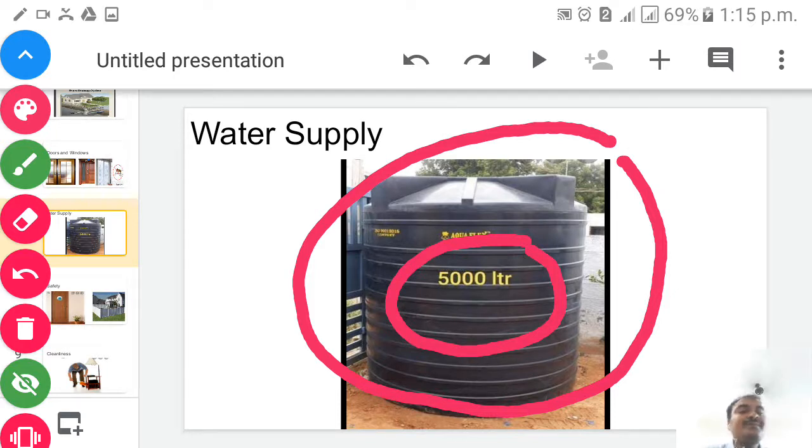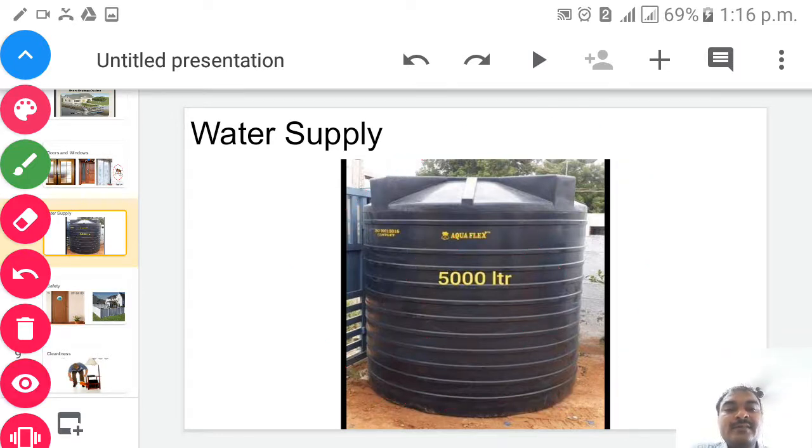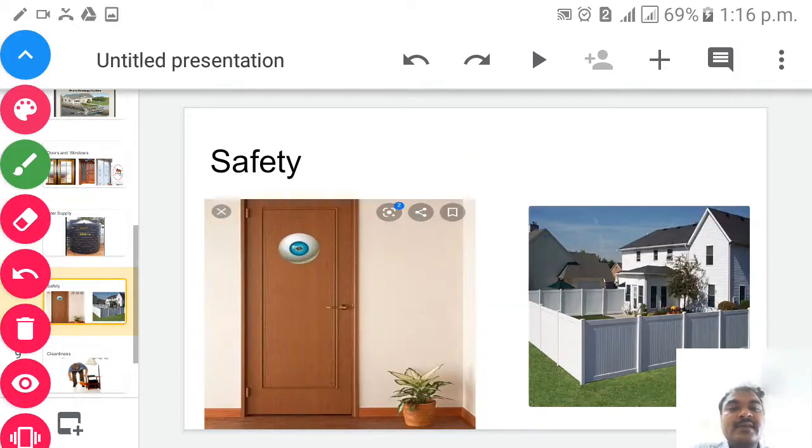Next, we will go to the next important point, that is safety, children. In my next slide, I will show you. When the word safety comes, it is very important. Here I am remembering one point, children: follow safety every day, because safety has no holiday. So remember, children, follow safety every day because safety has no holiday.